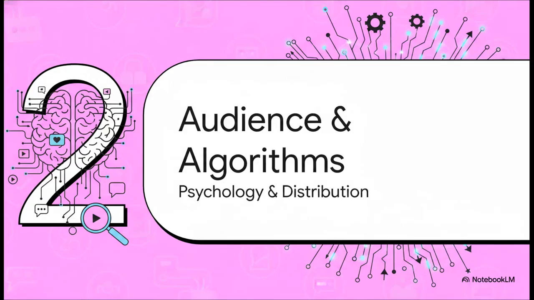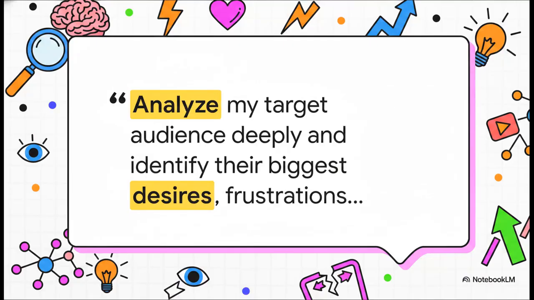Section 2, Mastering Audience and Algorithms. Unlocking psychology and platform distribution. Deeply understanding exactly who is watching is the true foundation of any sustainable growth, period. And this is where the second prompt comes in, commanding the AI, analyze my target audience deeply and identify their biggest desires, frustrations. So now the AI is no longer just a basic writer. It's literally acting as a psychological profiler for your exact niche.